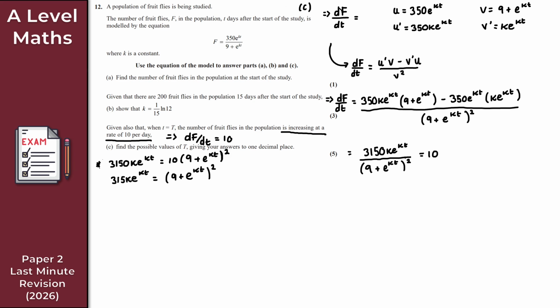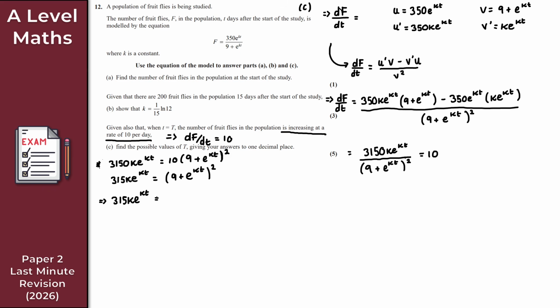Perfect. So let's now expand these double brackets here. If you find it easier to write this as a product of brackets, I would probably recommend doing that in an exam to avoid any silly mistakes here. I'm just going to do this off the top of my head here because I'm a little bit lazy. So don't be lazy like me. Do it properly. So on the left-hand side, that doesn't change. So I get 315 ke to the kt.